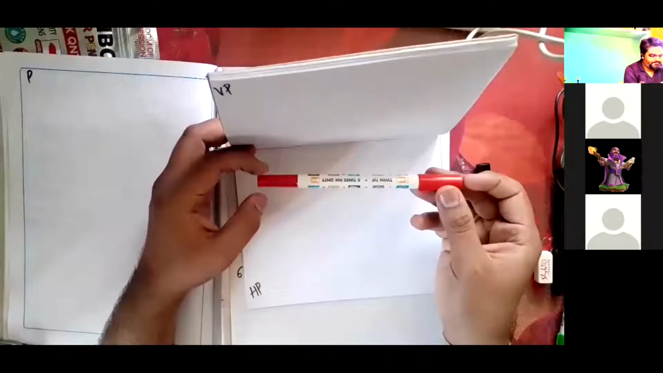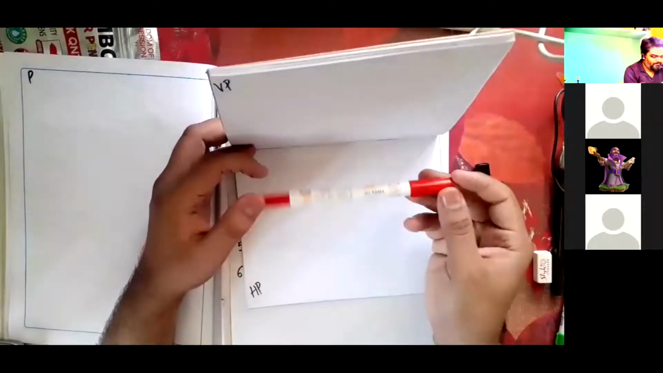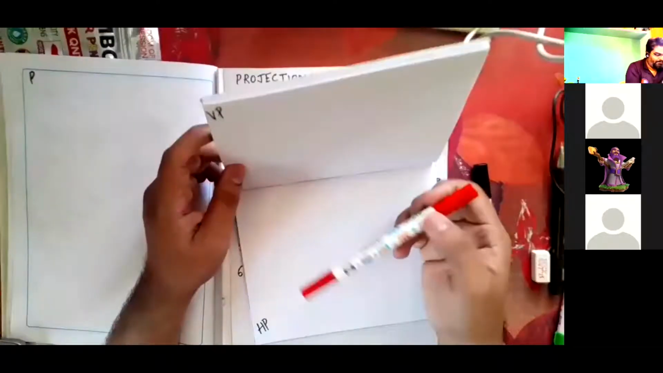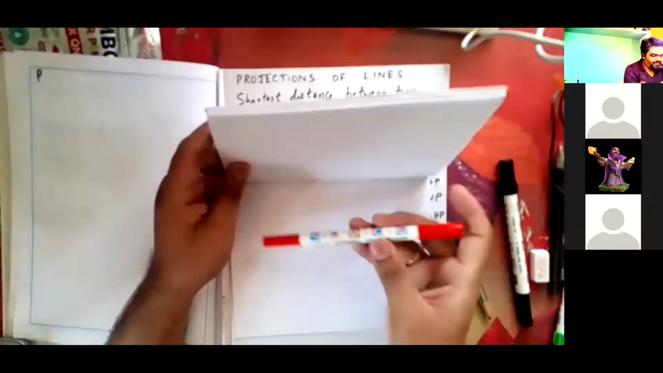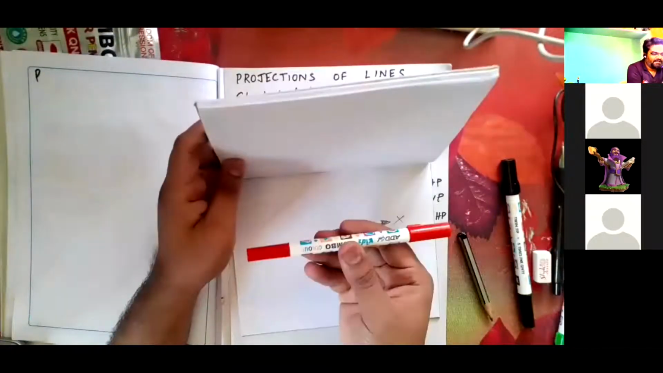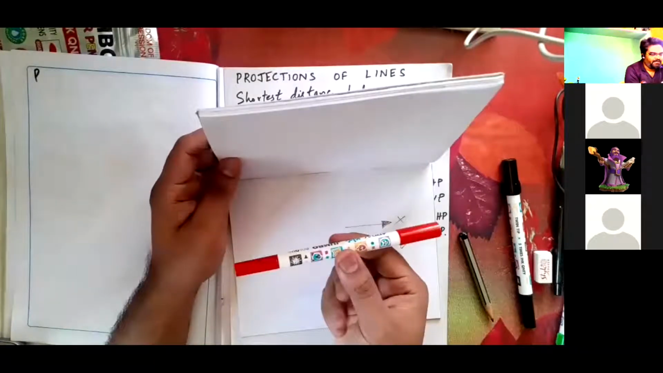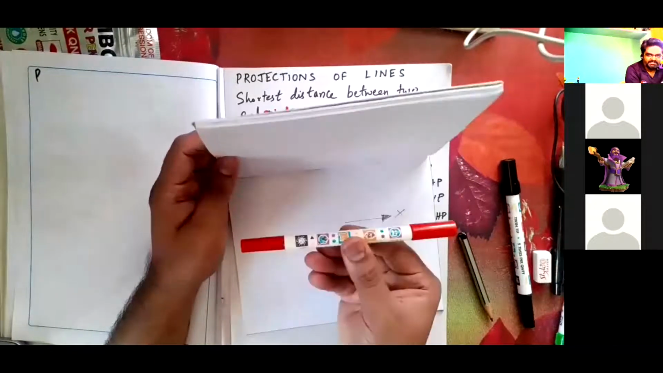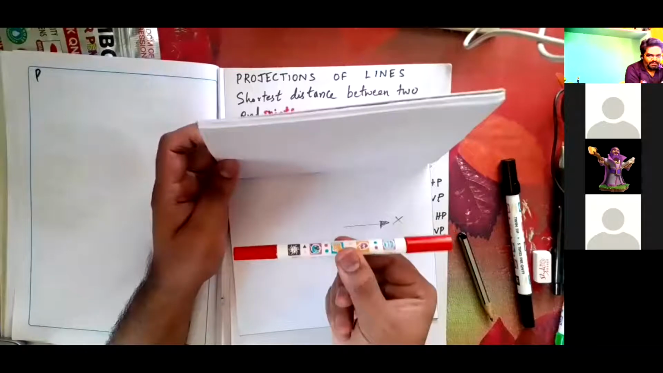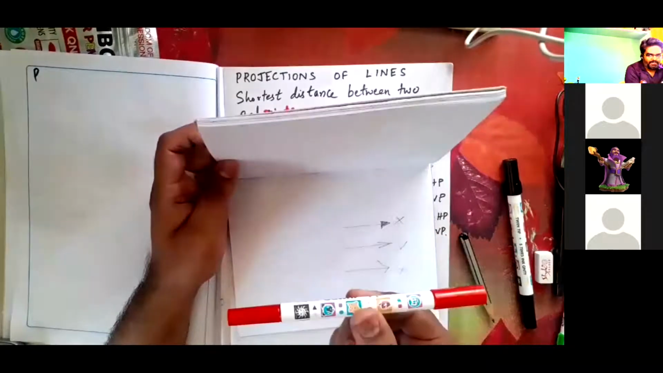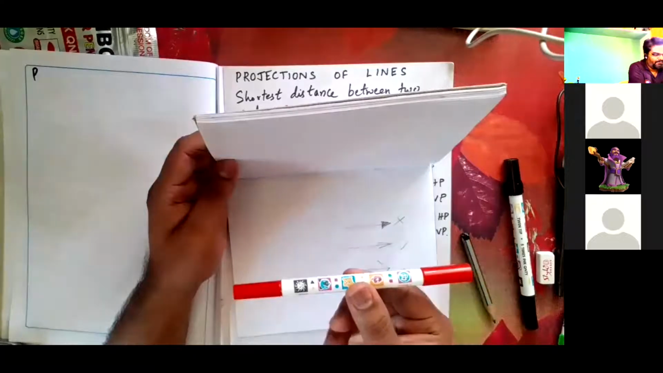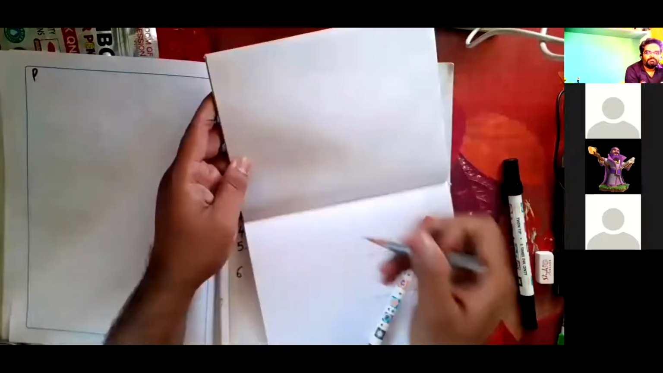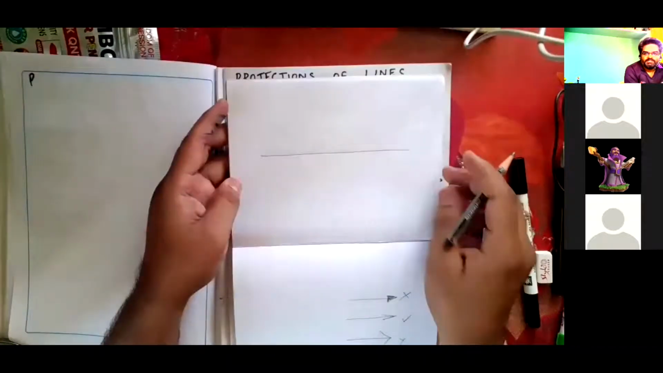For example, I'll tell you, suppose this line is parallel to VP, and I'm seeing this object, and this is 50 mm length. Are you able to get it? And if I draw the front view, there will be just a line. Am I correct? Are you able to understand?